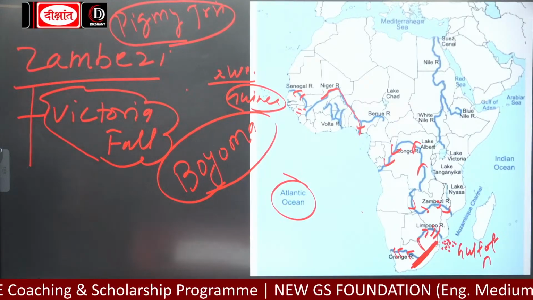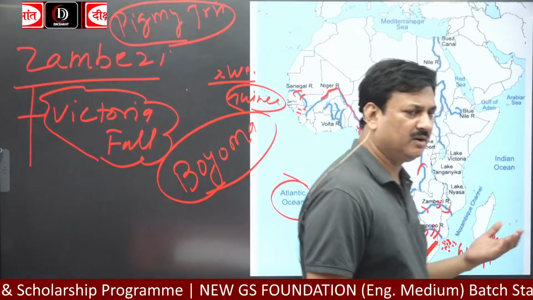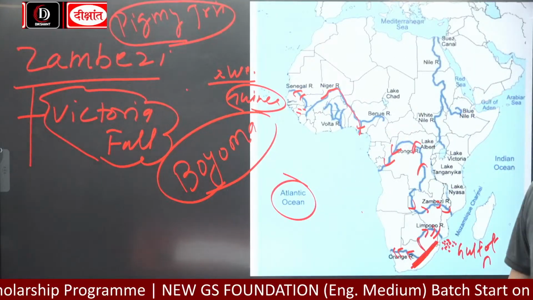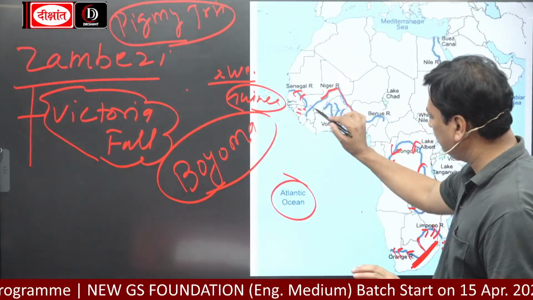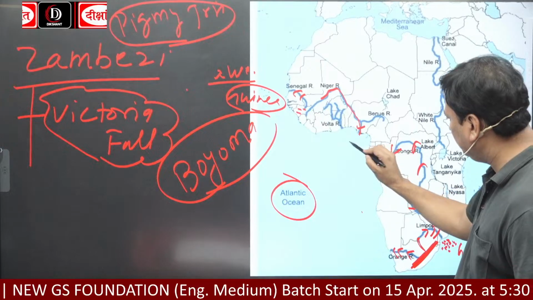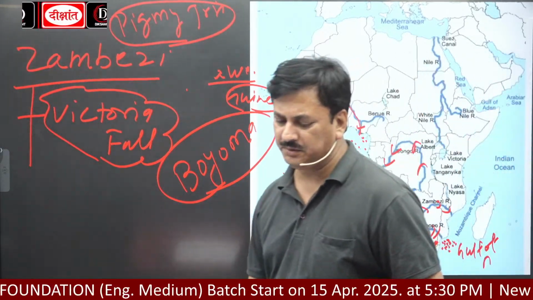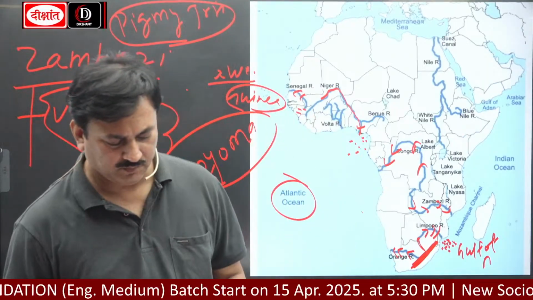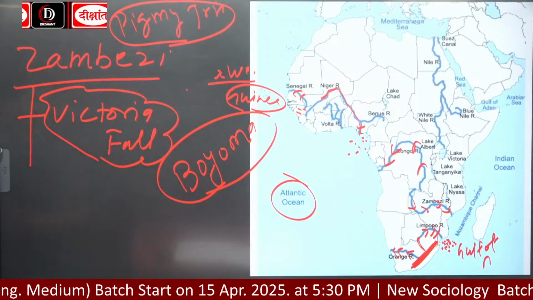It originates from the hill areas of Guinea, and drains into the Gulf of Guinea. और कहाँ आके गिरती है ये?